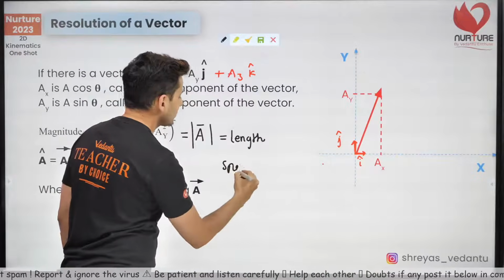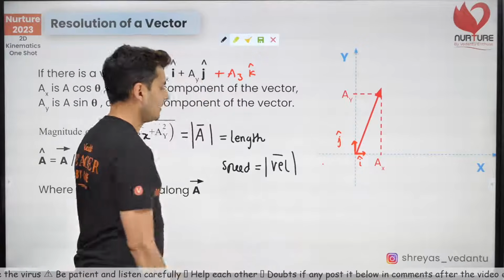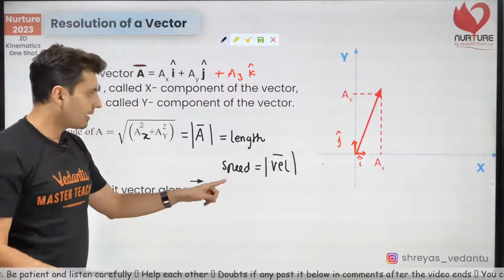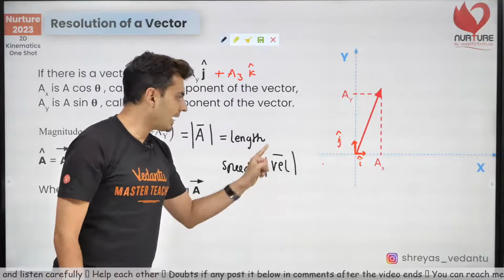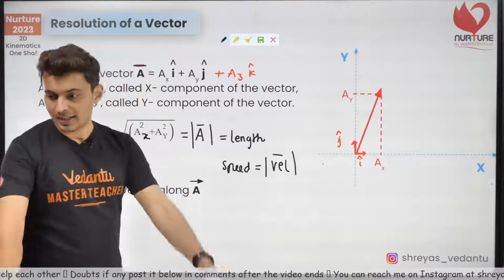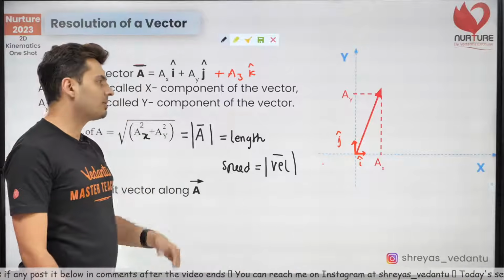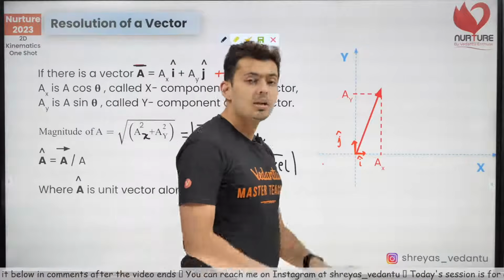For example, if I ask you speed, speed is the magnitude of the velocity vector. Speed is scalar, velocity is vector. So the magnitude of instantaneous velocity will give you the instantaneous speed. Everybody getting it?